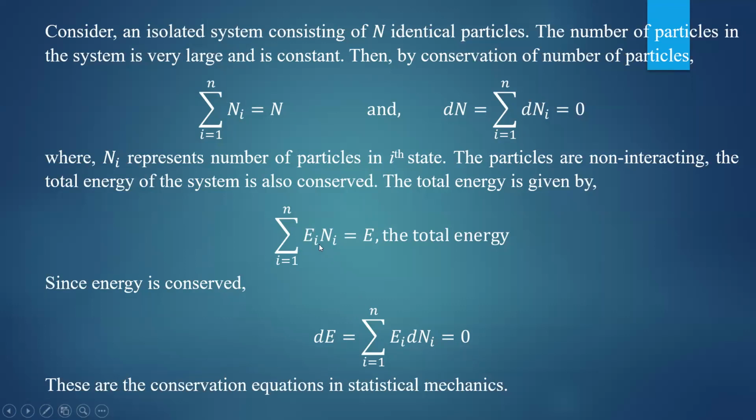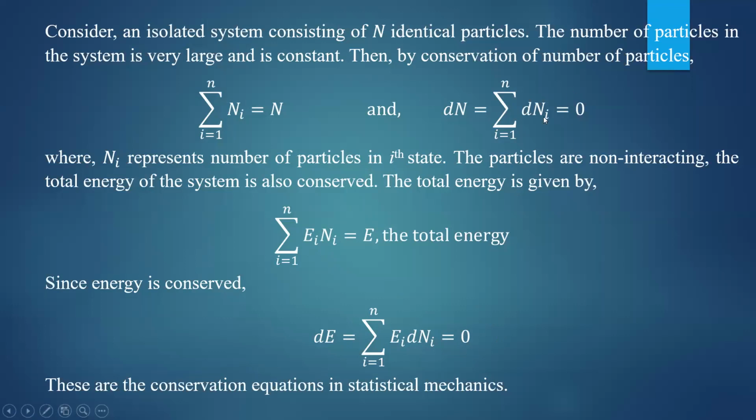Also, the energy of the ith state is constant. For a given state, the energy is the same. It is not variable, whereas Ni is variable. I have already discussed how this variation of Ni can be observed. That gives dE equal to the summation of Ei dNi equal to 0.